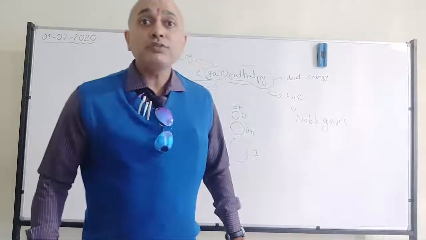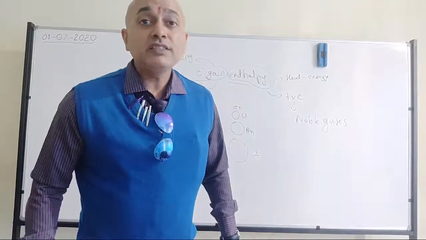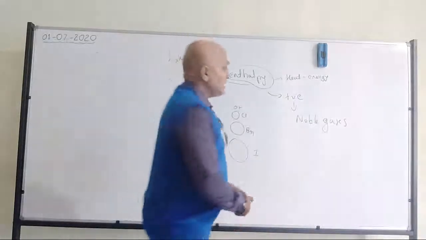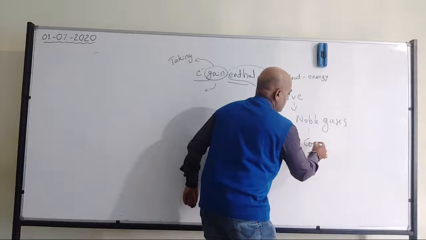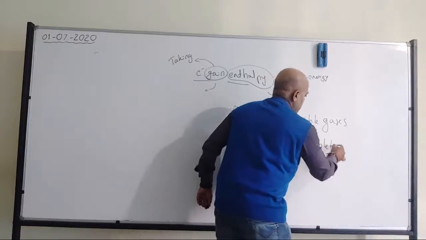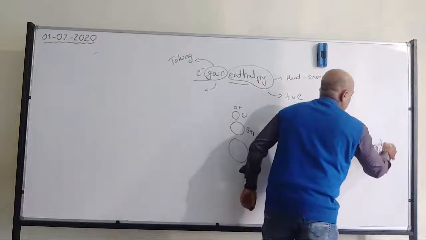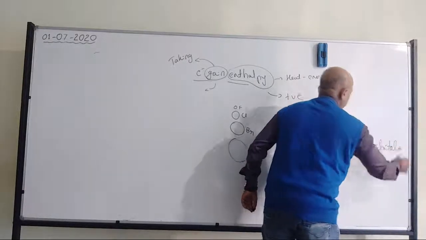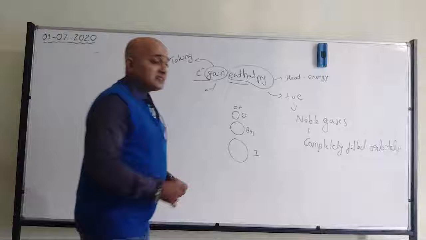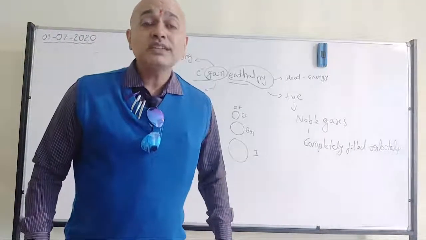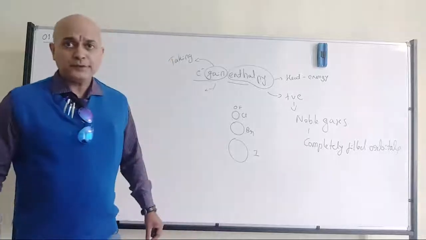So they don't want to disturb the stability. So they are not going to accept the electrons. That is because of the completely filled orbitals. So due to that, inert gases are not going to accept the electron easily. They will have the positive electron gain enthalpy value.